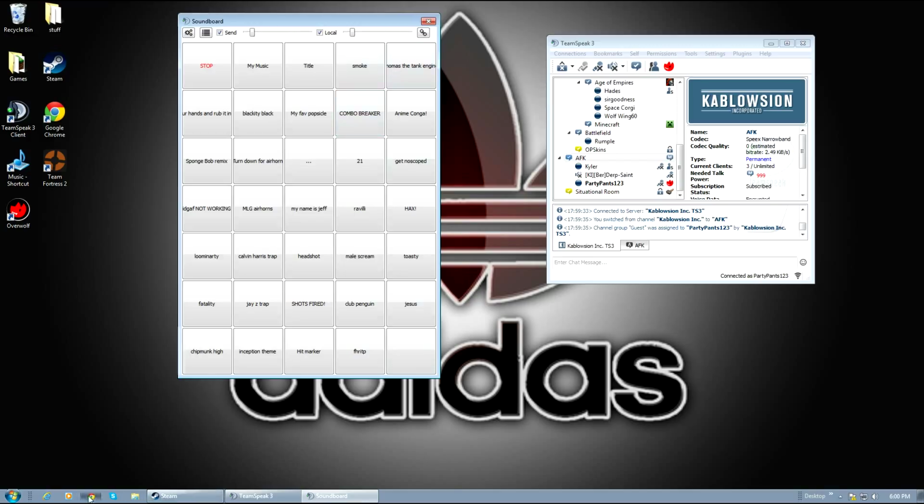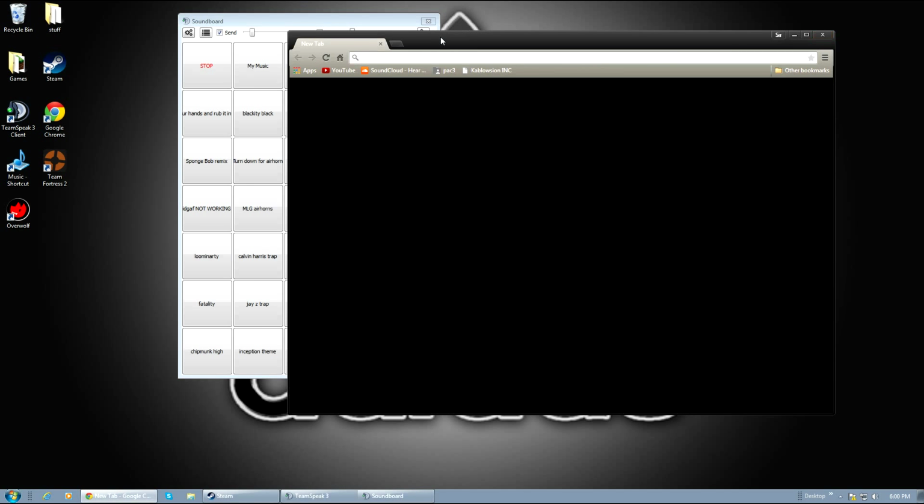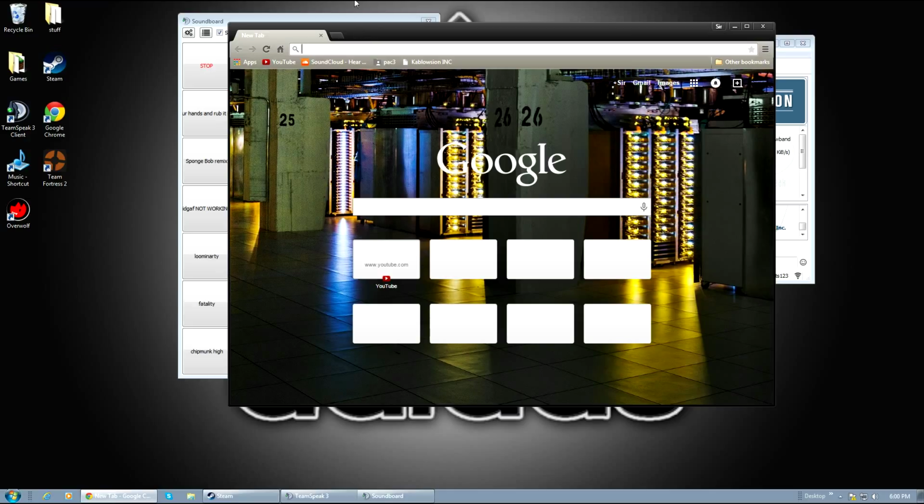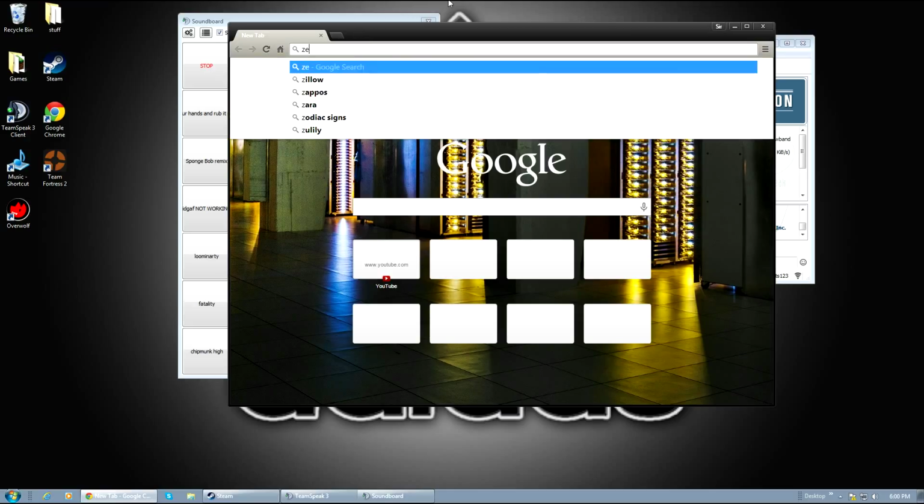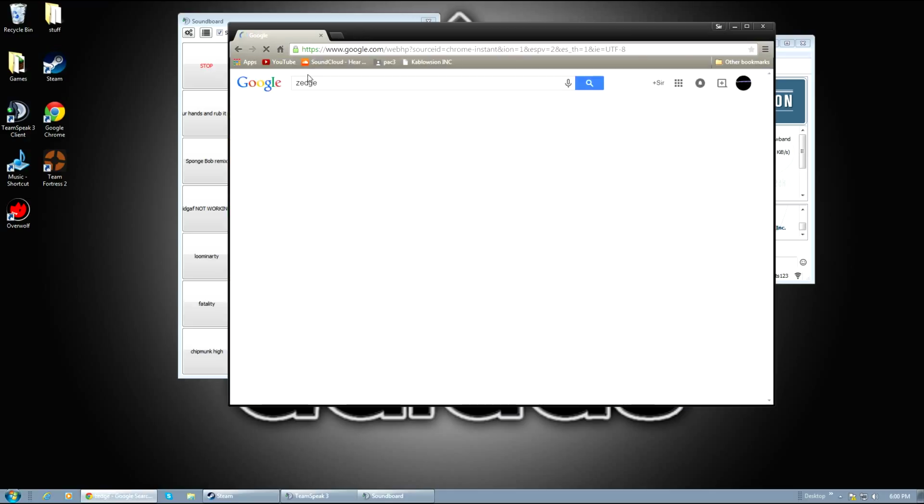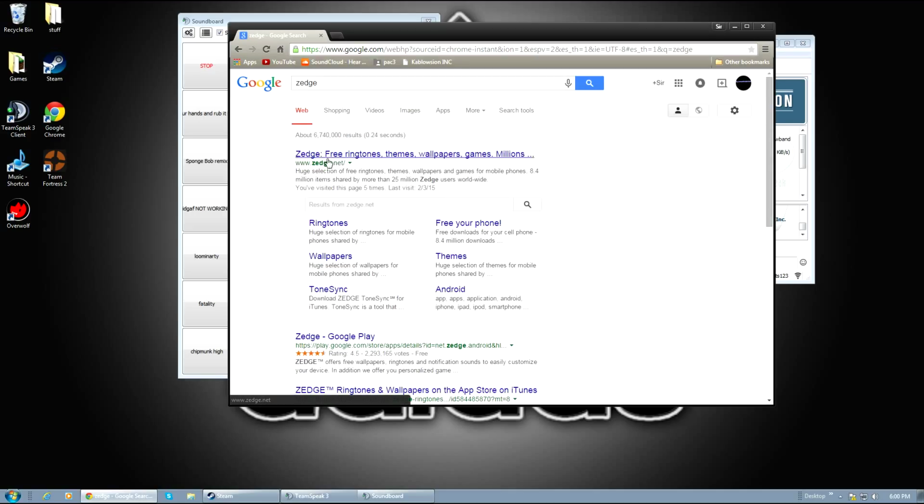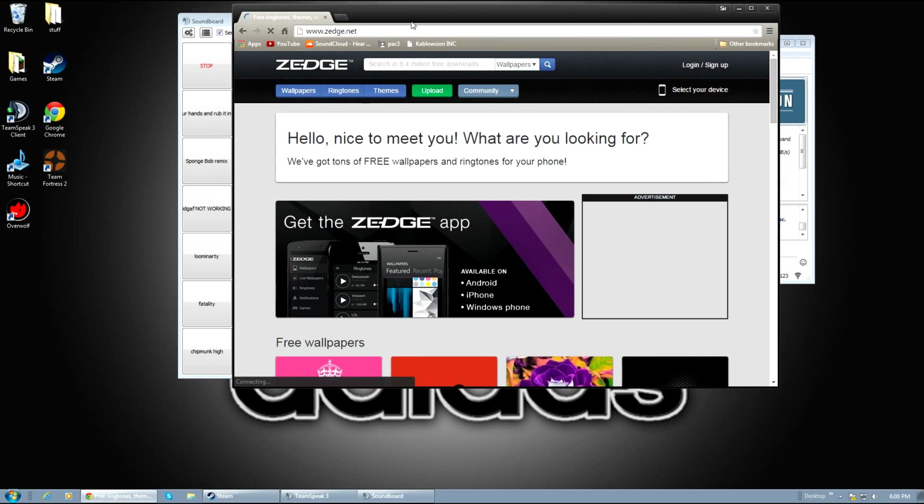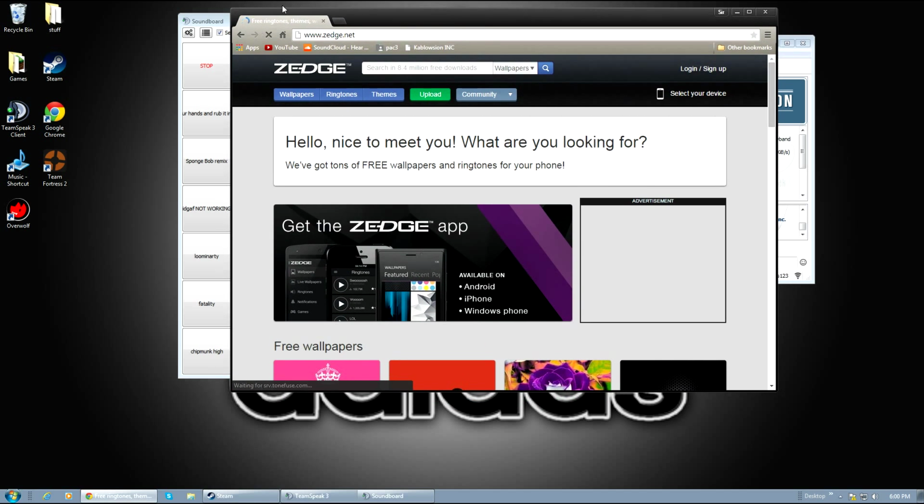To get sounds is very easy. I'm going to be showing you the two best ways. First one is to go to Zedge. If you go to Zedge, it'll take you to the free ringtones, themes, wallpapers, games, millions of things. This is a trusted app. You can do it on your phone, anything.